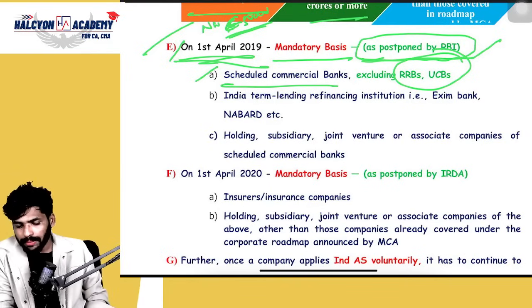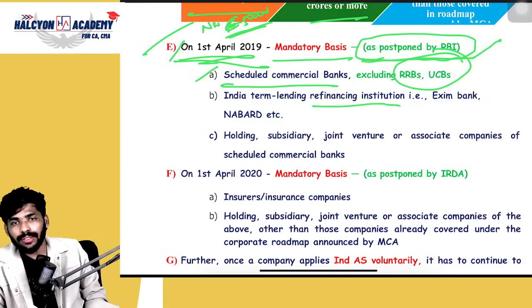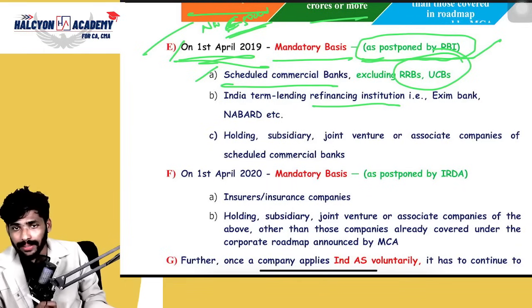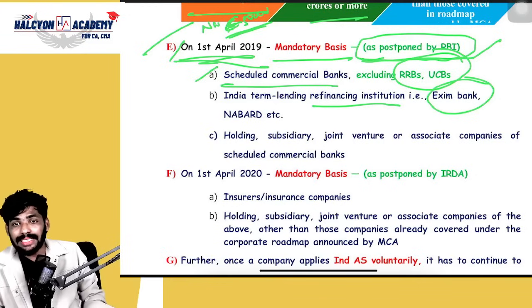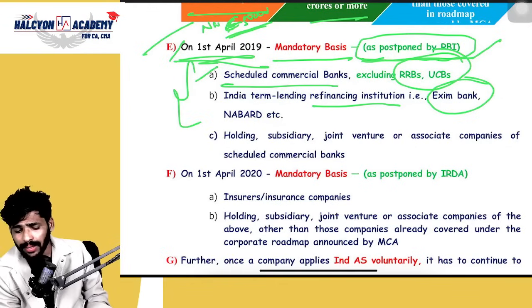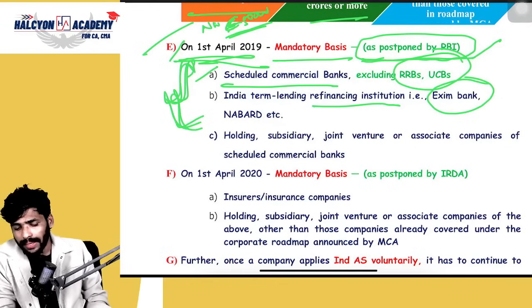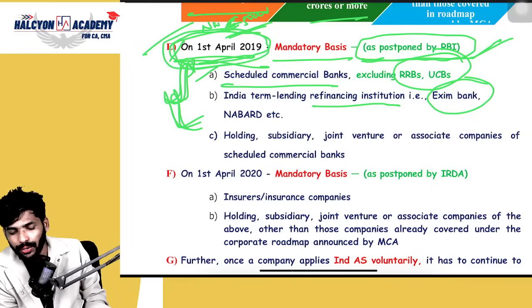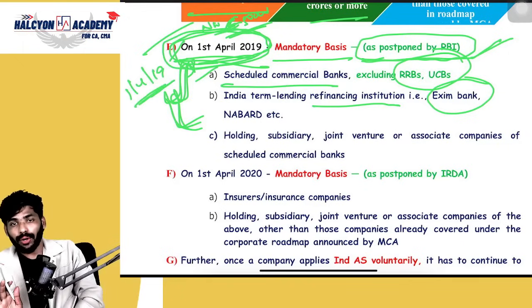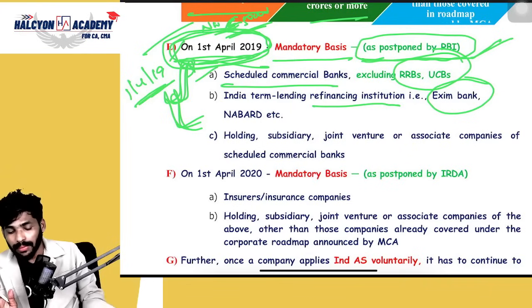So see the second point. All India term lending refinancing institutions like Exim Bank, NABARD, etc. What is Exim Bank? Export Import Bank, right? So these are the examples for all India term lending refinancing institutions. They will do refinancing. For this also, we cannot say Ind AS is applicable, but it was postponed by RBI. But for examination purpose, you need to give the answer 1/4/2019 only. Please remember these points. Please make sure, everyone. This point is similar to all the points.